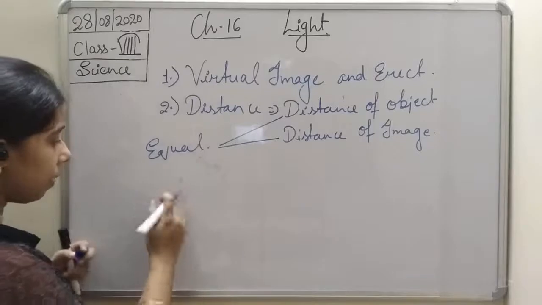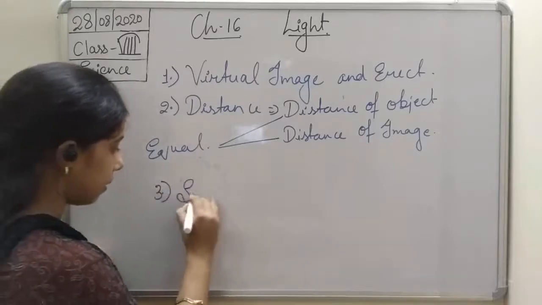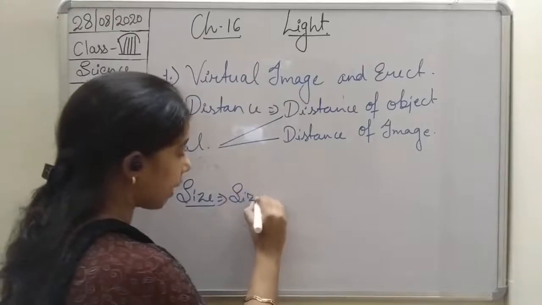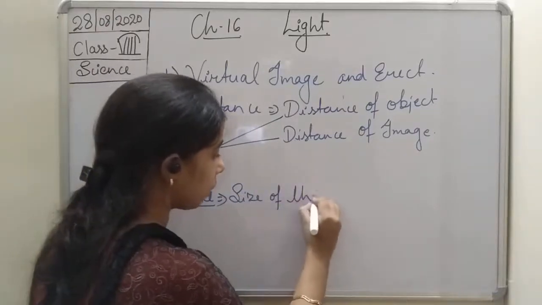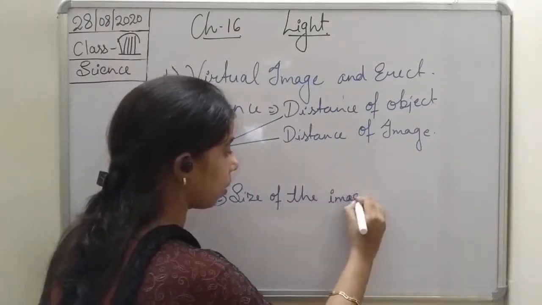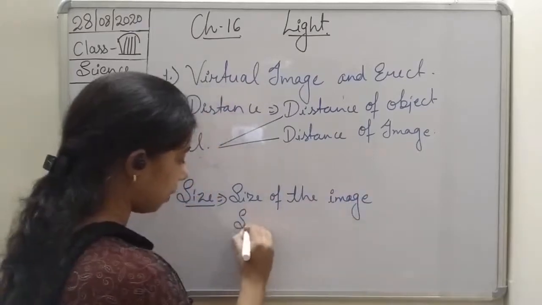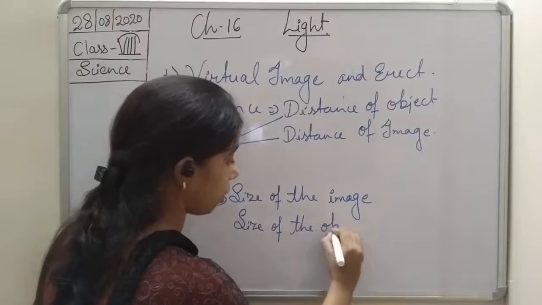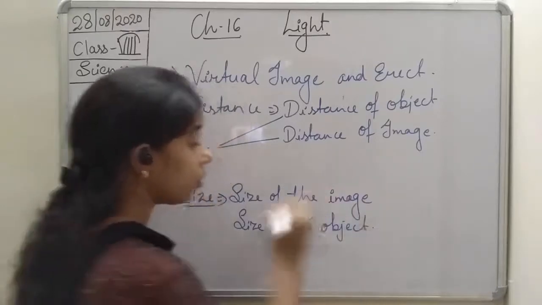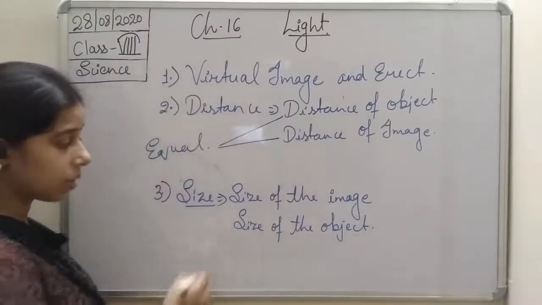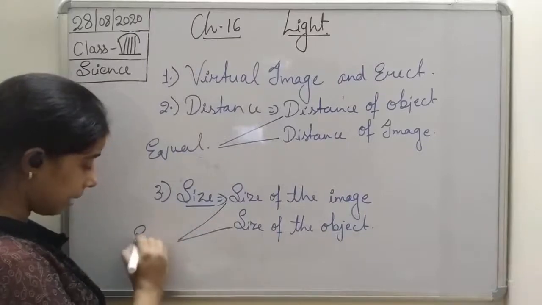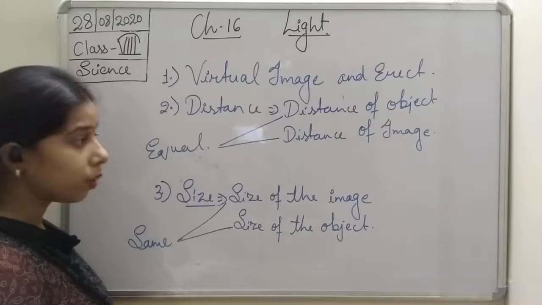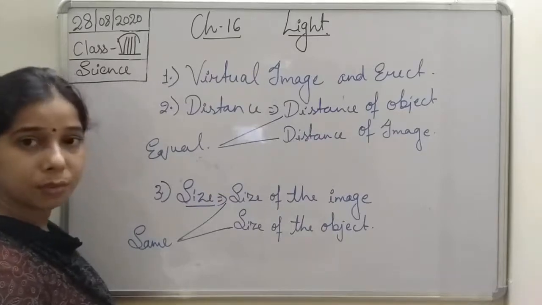Then the third one is the size. So you see, students, size of what? Size of the image and size of the object. Here also, the size of the image and the size of the object are both the same. So in both cases, the distance and the size are the same.